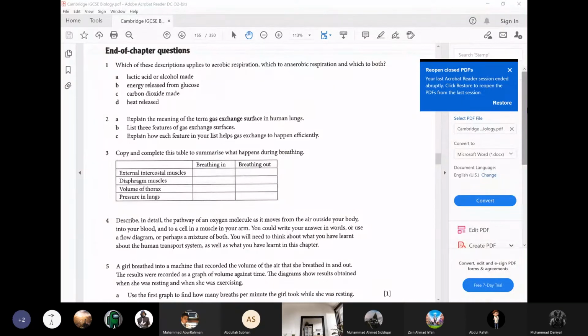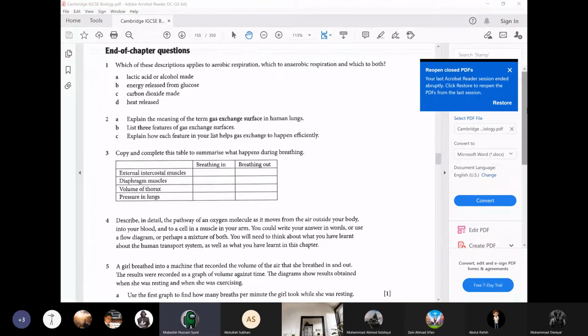Question number 1. Which of these descriptions applies to aerobic respiration, which to anaerobic respiration, and which to both? Lactic acid or alcohol made. Is it aerobic or anaerobic?